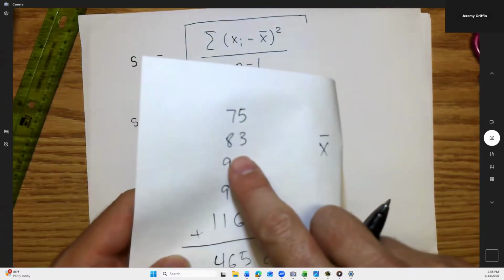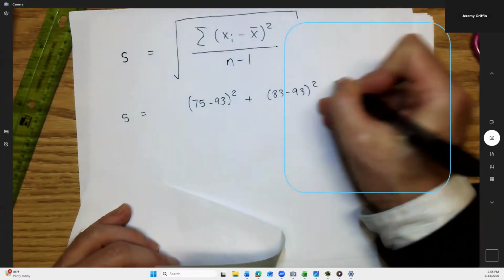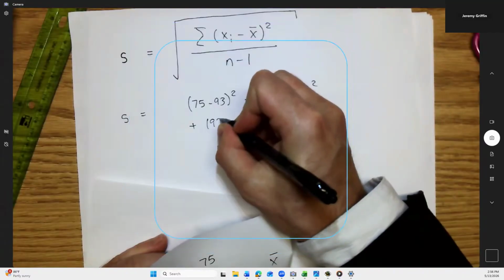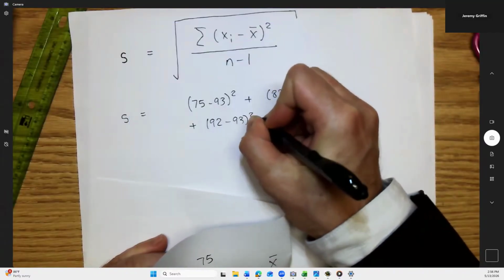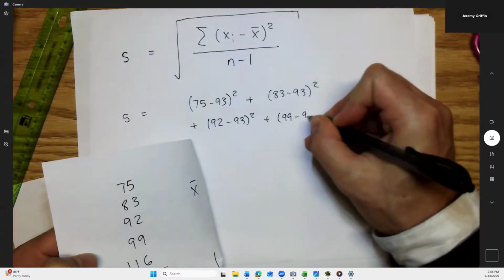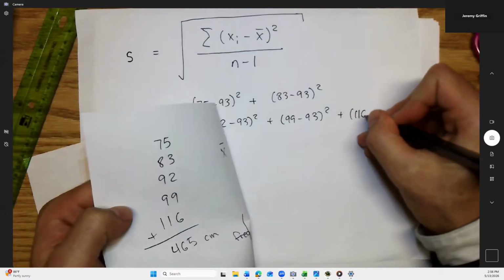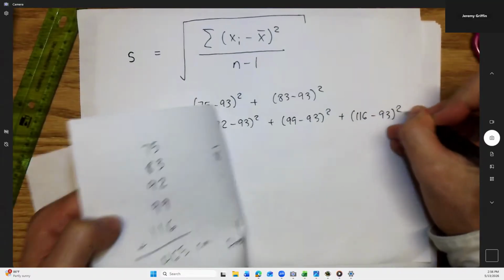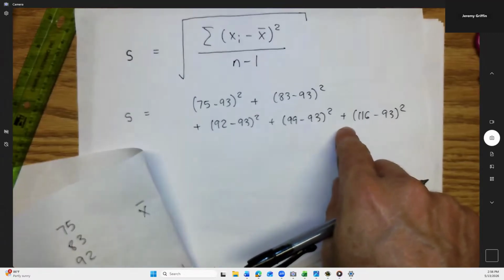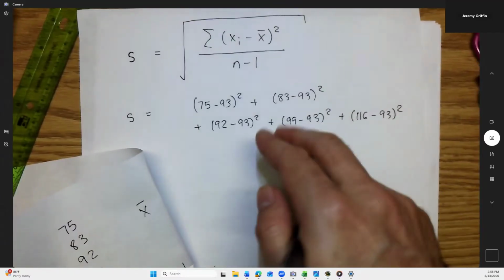Now, my second dog is this tall. Subtract the average, square. Plus, my third dog is this tall minus the average, square. Plus, fourth dog minus the average, squared. Plus, fifth dog minus average, squared. Okay. So I took every individual dog height, I subtracted the average value, which was 93 centimeters, over and over. Squared all those differences. Now I've added them all up.